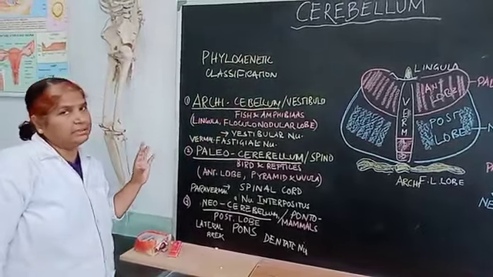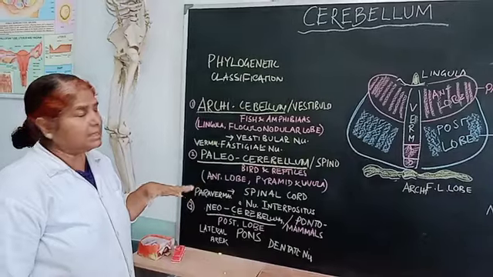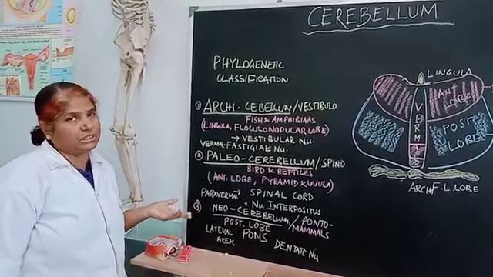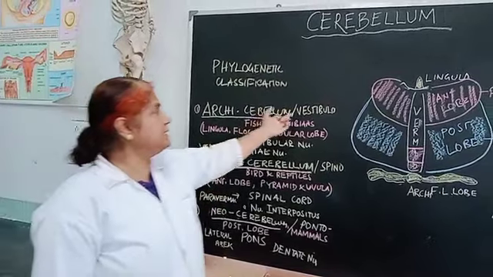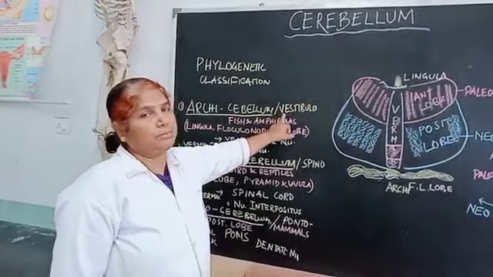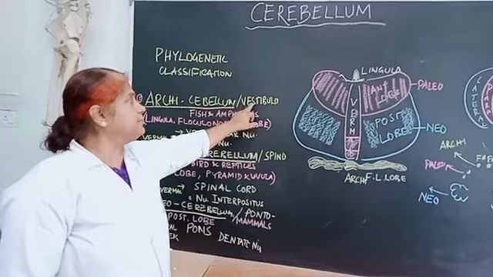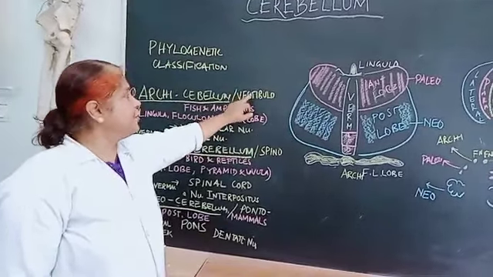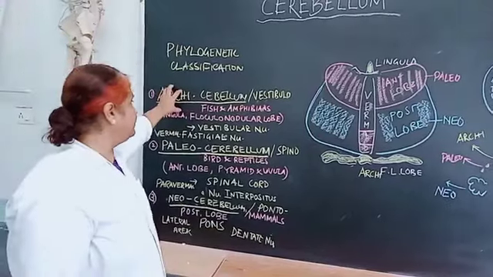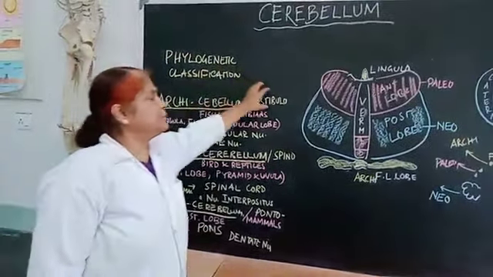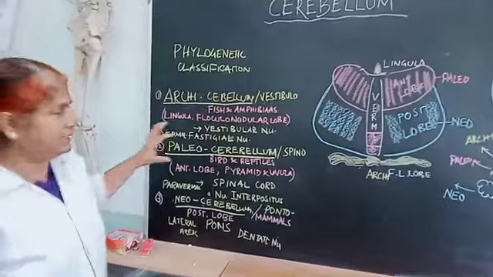The archicerebellum controls the movements of the fish and amphibians, and the nucleus responsible for this is the nucleus fastigius of the cerebellum. It maintains the equilibrium of those animals via the vestibular nucleus. So functionally that is called vestibulocerebellum. Archicerebellum is the phylogenetic terminology, and vestibulocerebellum is its functional entity.